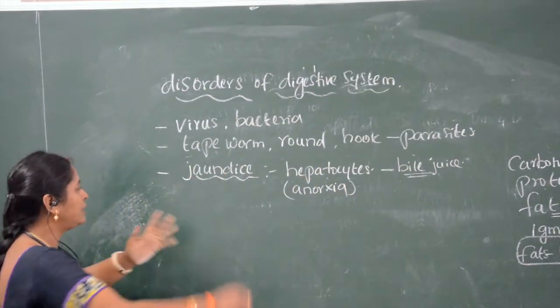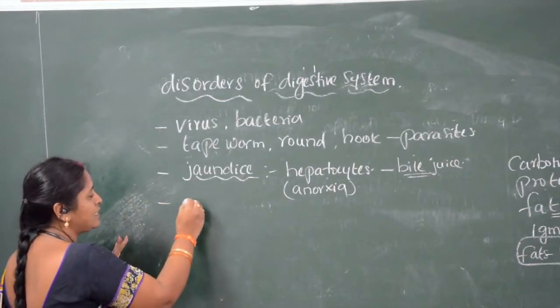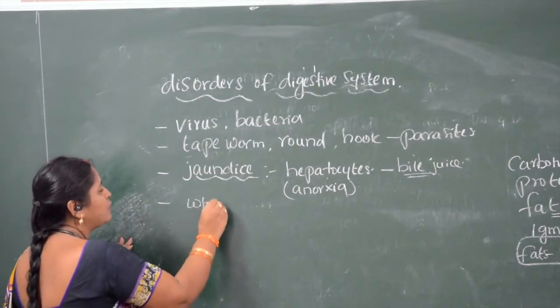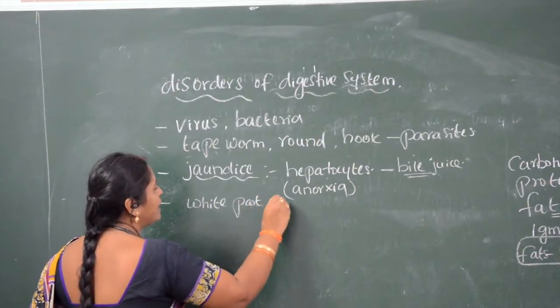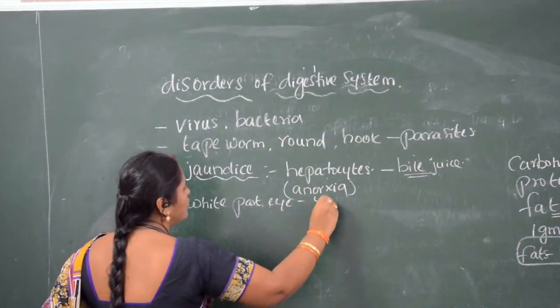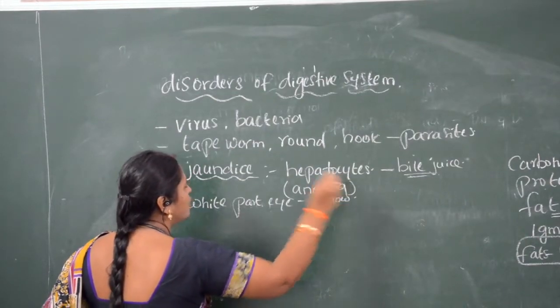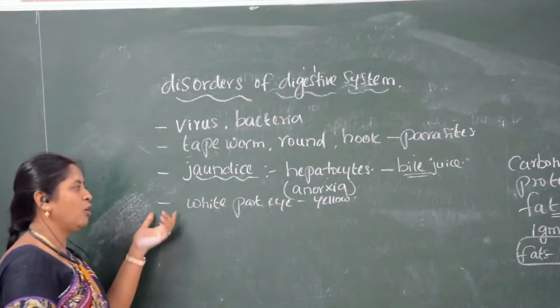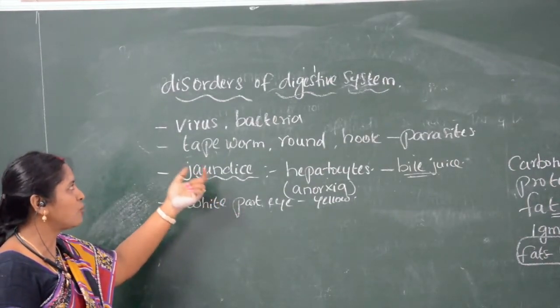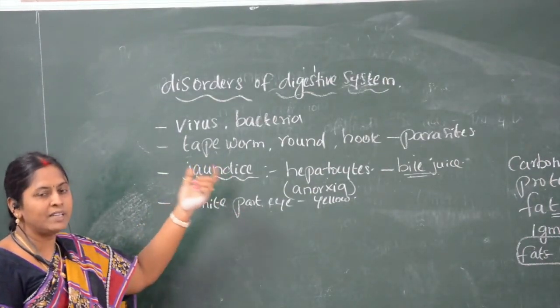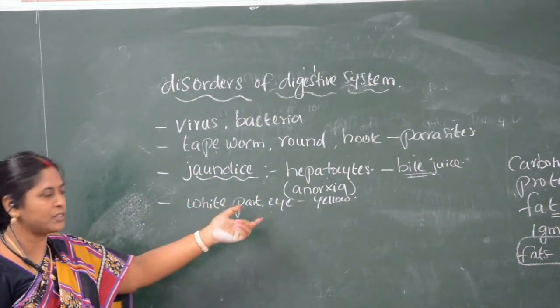During that time, the symptom is that the white part of the eye becomes yellow. That symptom we call jaundice. Jaundice is one of the abnormalities of the digestive system.